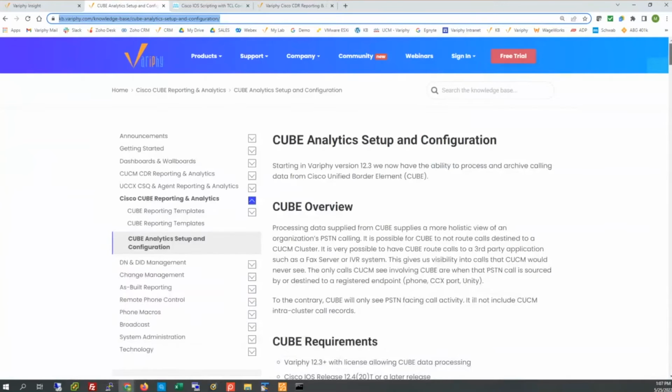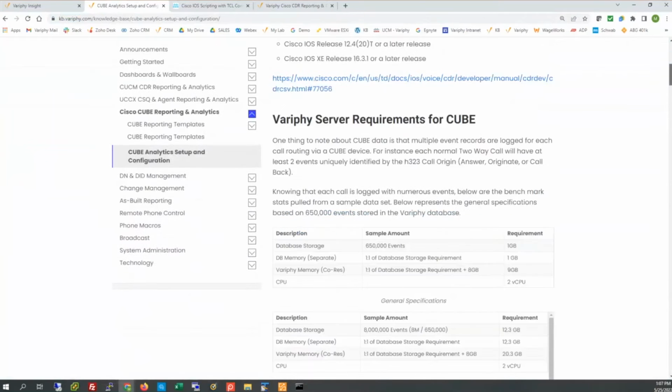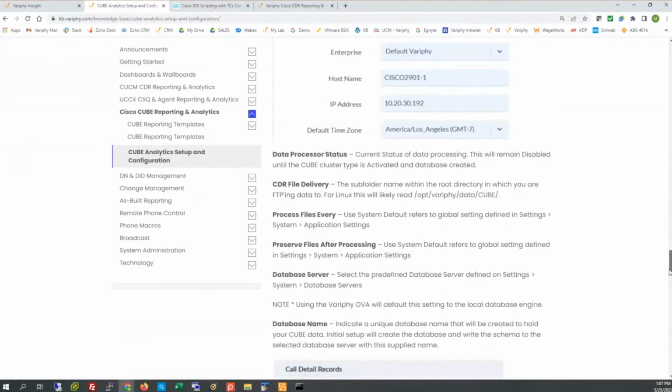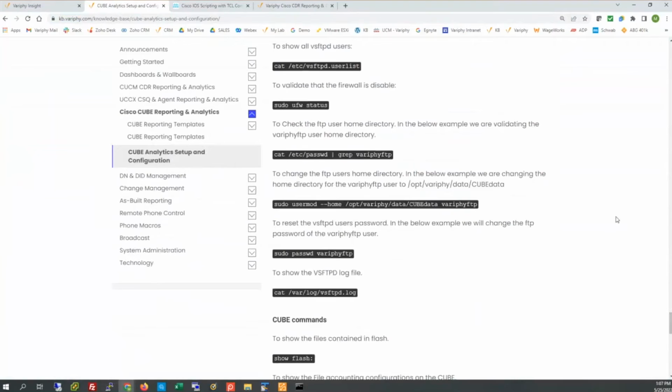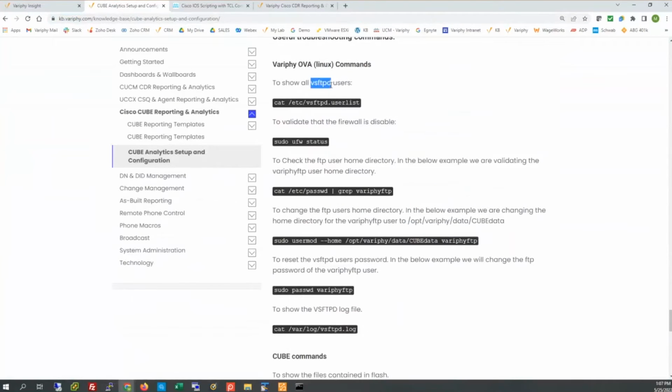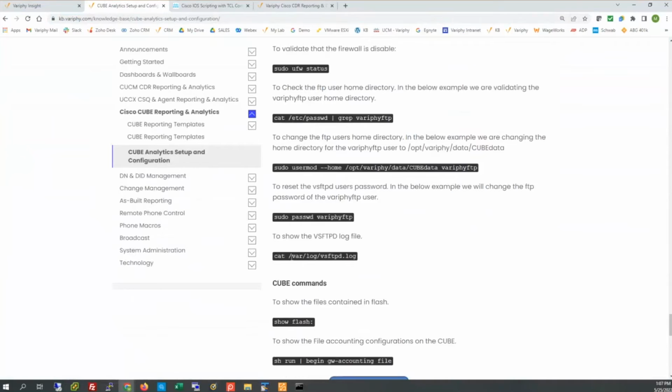I'm going to use this as a point of reference, but this is how we would configure a brand new Cube cluster within Verify. I'm really just combing down because I want some of the Cube commands that are in here. So we're using VSFTPD as the FTP server within the Verify Linux instance. So I'm going to check the logs. The logs are actually embedded down here in the var log directory.